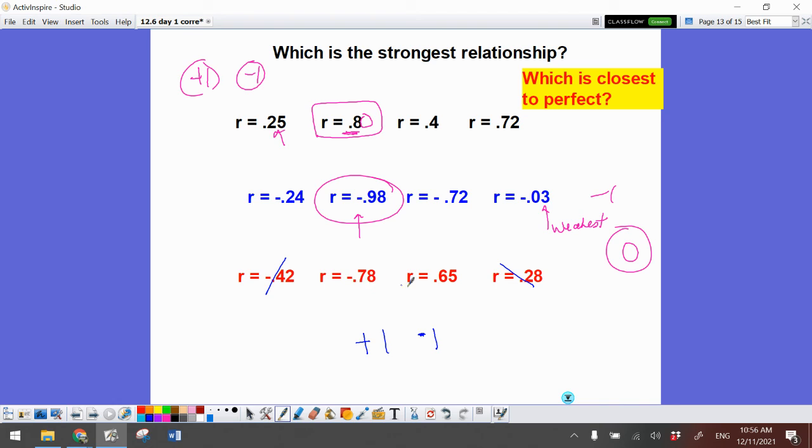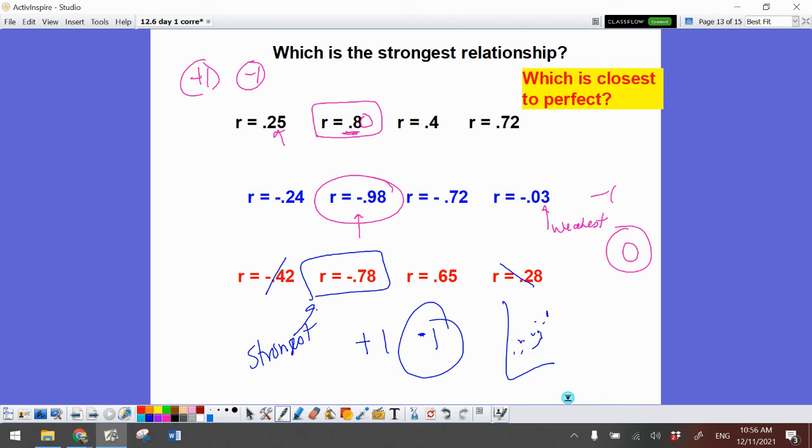And I have negative 0.78, positive 0.65. I know that negative 0.78 is actually closer to -1. So this one is going to be my strongest relationship. Now it's going to be negative, but it's still going to be my strongest relationship, which means the points are going to be closer together. They're going to be closer together than they would be if it was a 0.65.